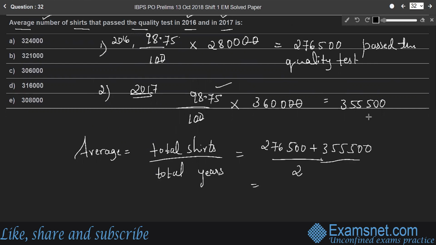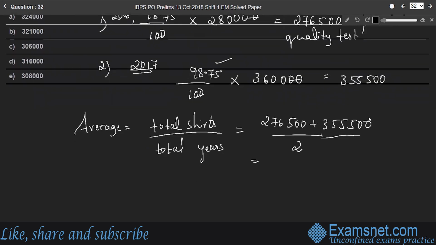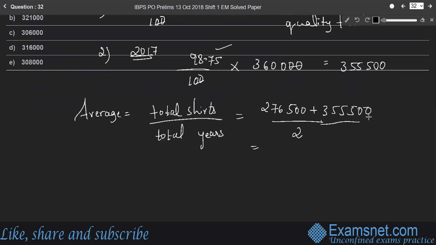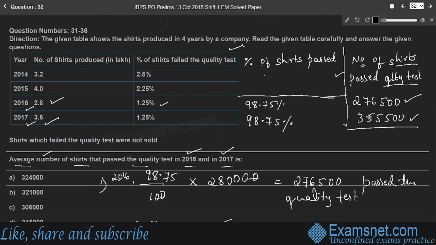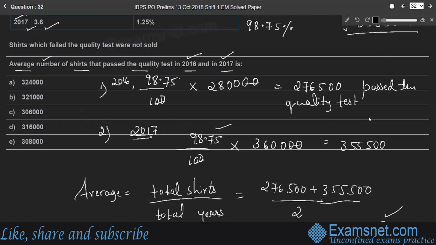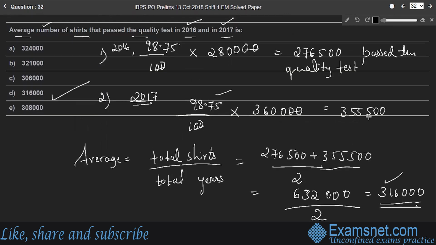So the numerator becomes 6,32,000, divided by 2 gives 3,16,000. So this is the average number of shares that passed the quality test in 2016 and 17. Therefore, 3,16,000. Option D.